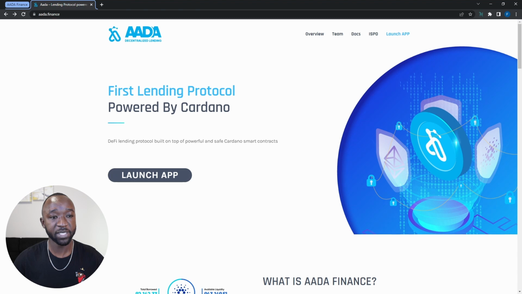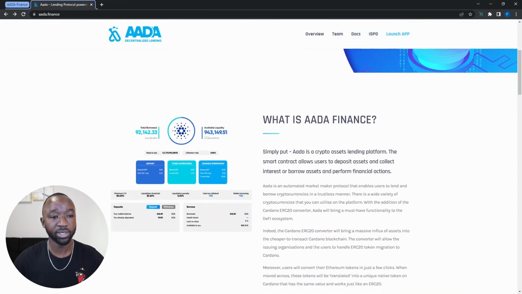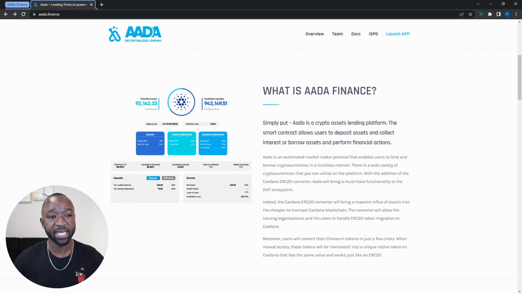Scrolling down from the front page of their website, as I mentioned earlier, AADA Finance is a lending and borrowing protocol coming to Cardano. Now, I'm not going to cover everything that's listed here, but simply put, AADA Finance is a crypto assets lending platform. The smart contract allows users to deposit assets and collect interest or borrow assets and perform financial actions.